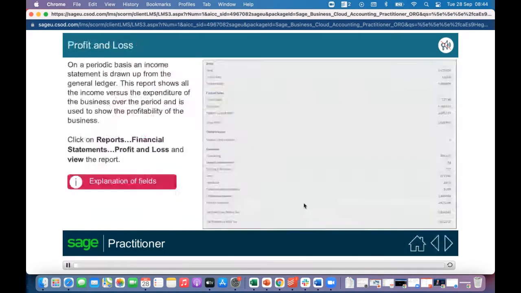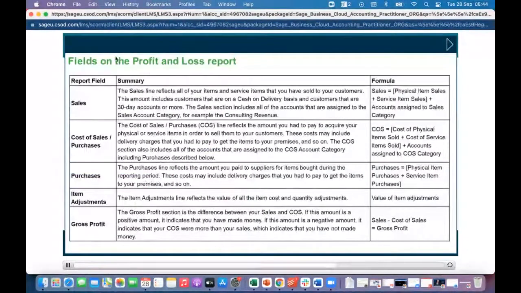Then the last thing we'll quickly touch on is reports. Here again, guys, you can get your different statements. You can get your profit and loss, your balance sheet, and I've forgotten, there's another one. Here I've just clicked on explain, and you can see it's explaining what sales are, your formula for sales, cost of sales. This is stuff you guys should know, but I must confess, these are excellent descriptions. So if you need a recap on these things, like to look at the formulas again, this would be an excellent place for you guys to recap this stuff.